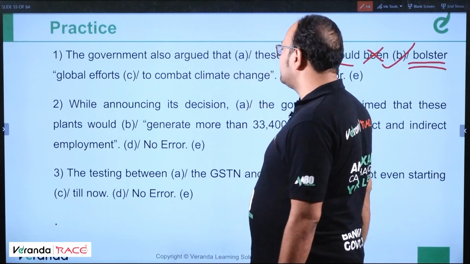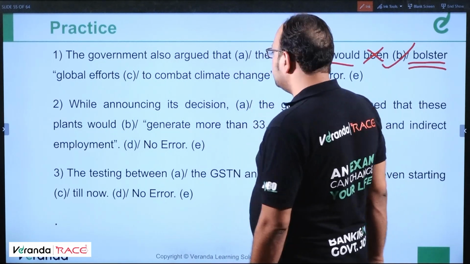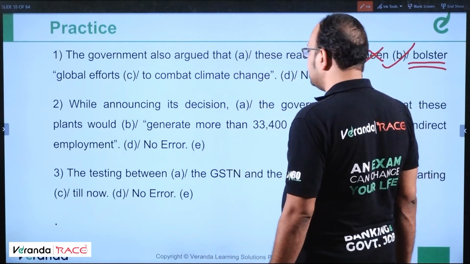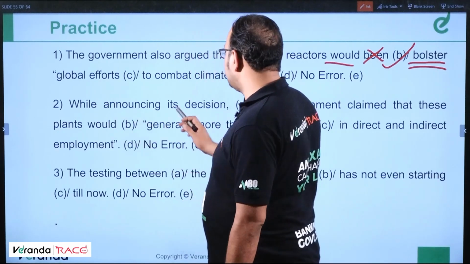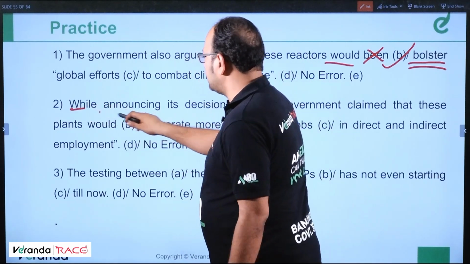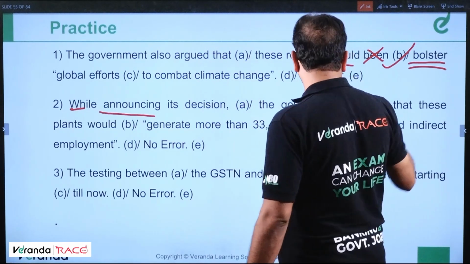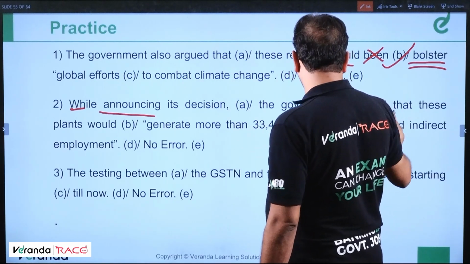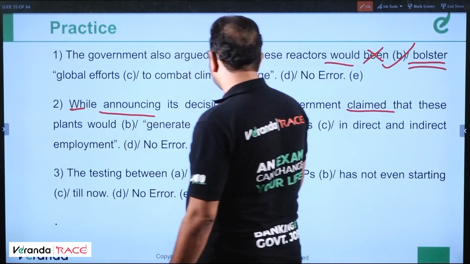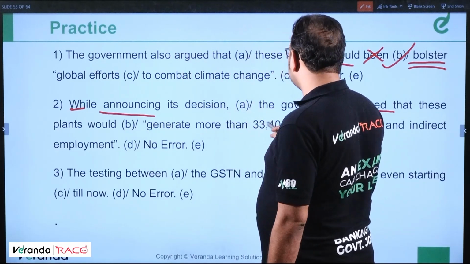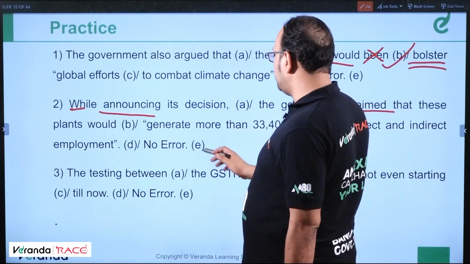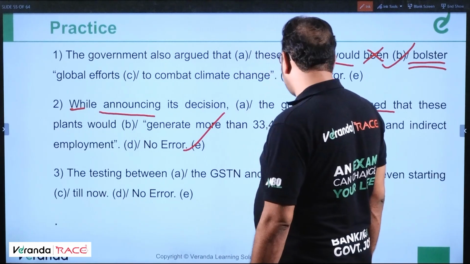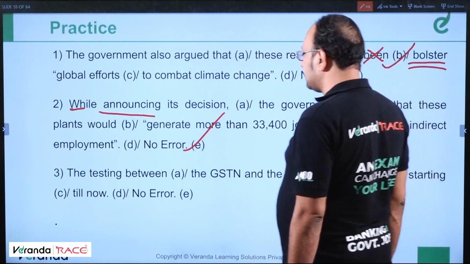Clear? Next, while announcing its decision, the government claimed that these plants would generate more than 33,400 jobs in direct and indirect employment. While announcing its decision, this is correct because while is followed by continuous action. The government claimed that these plants would generate is correct because claimed is past tense. So would is correct. Would generate is correct. No error.